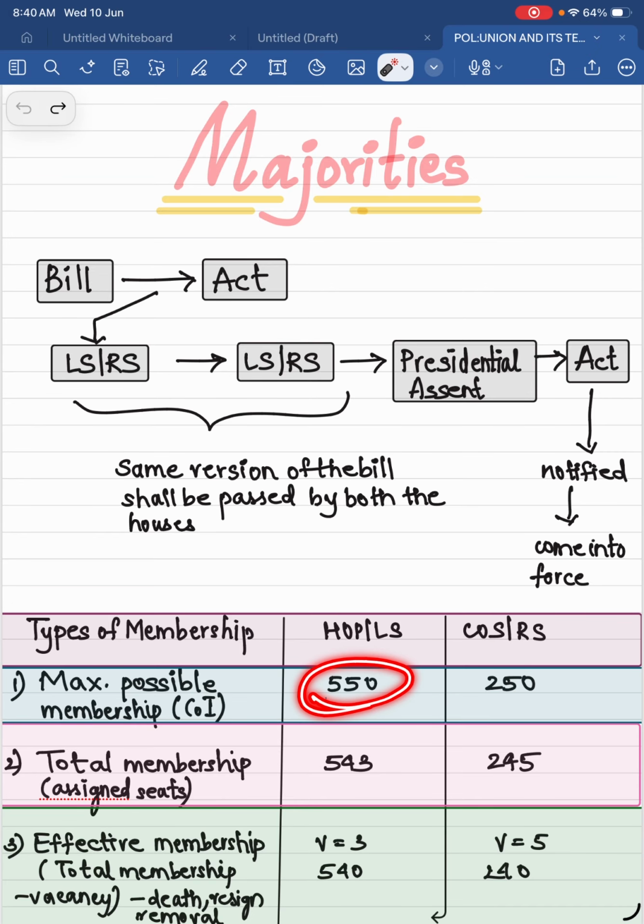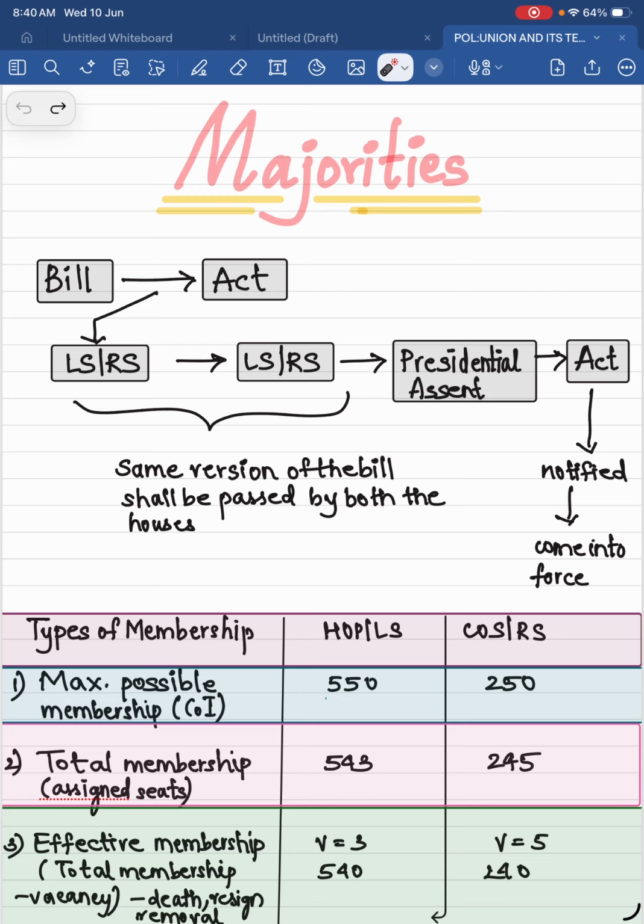Constitution of India. For Lok Sabha, it is 550. For Rajya Sabha, it is 250. These are the maximum seats available. It can't be more than this right now. Okay, they can be changed. Actually, they brought this change also. They were increasing it to 800.